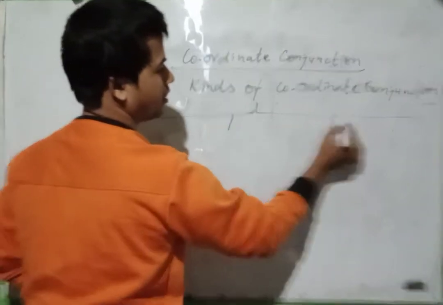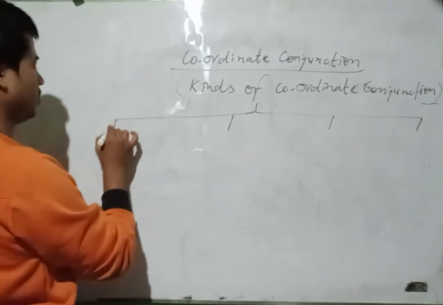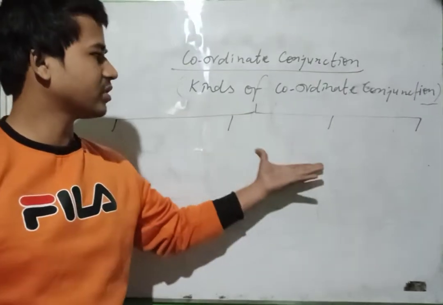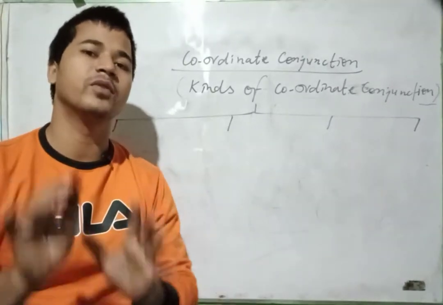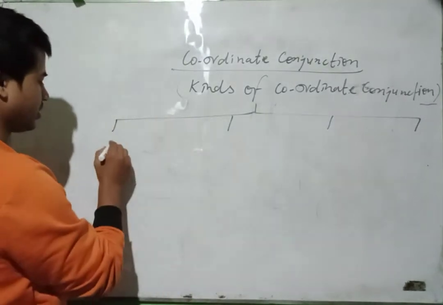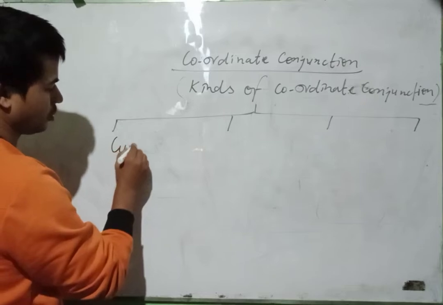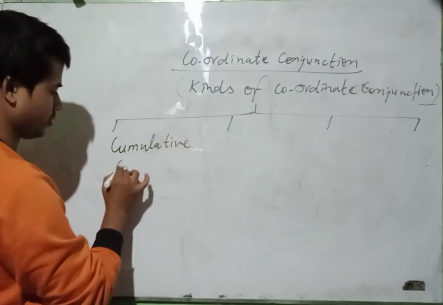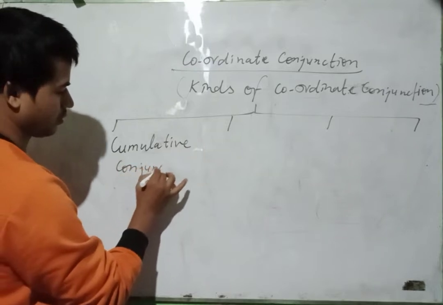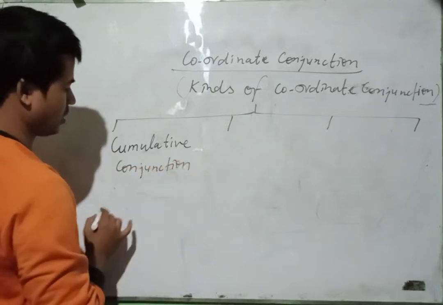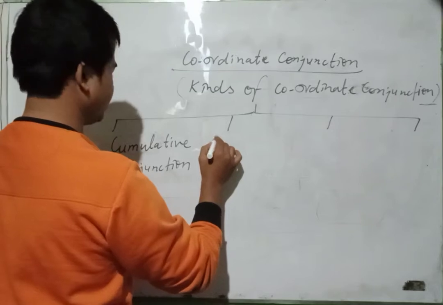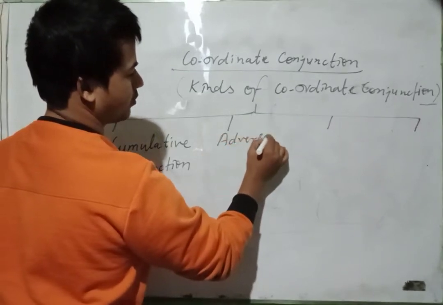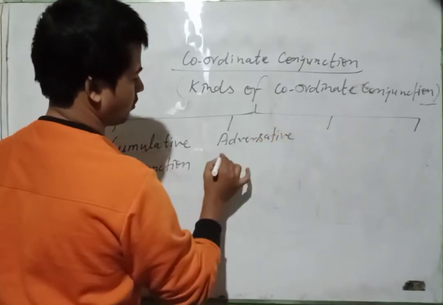There are four kinds of it. First, cumulative conjunction. Second, adversative conjunction.